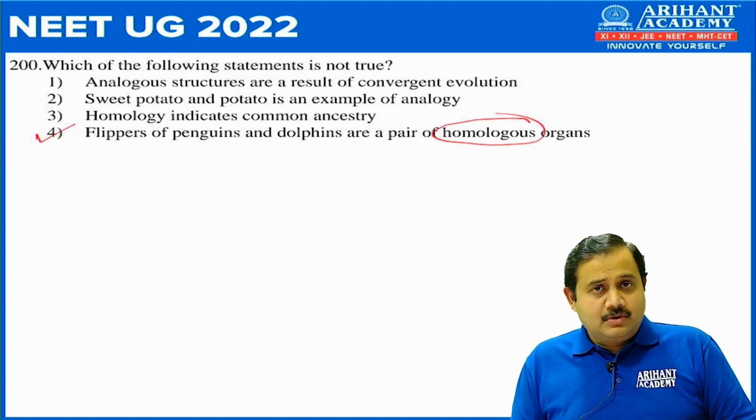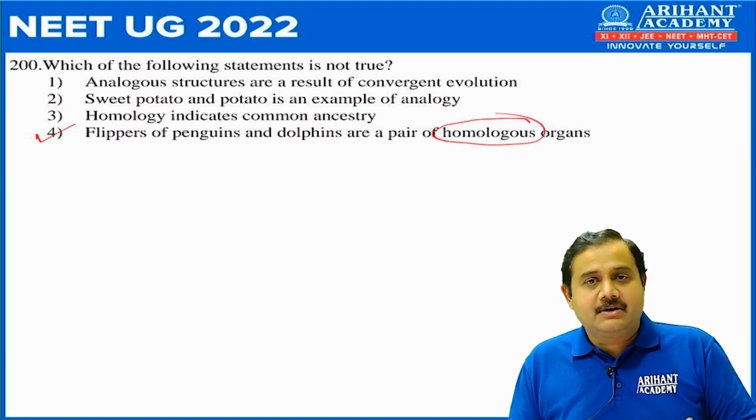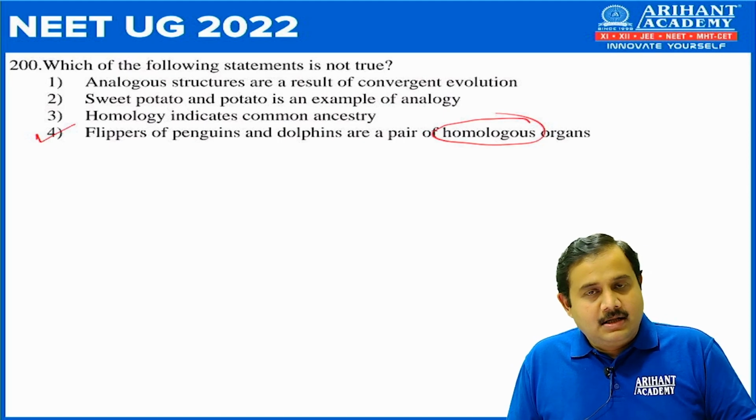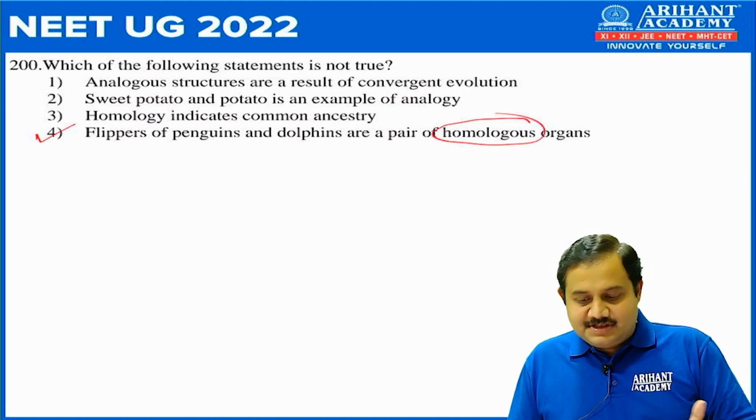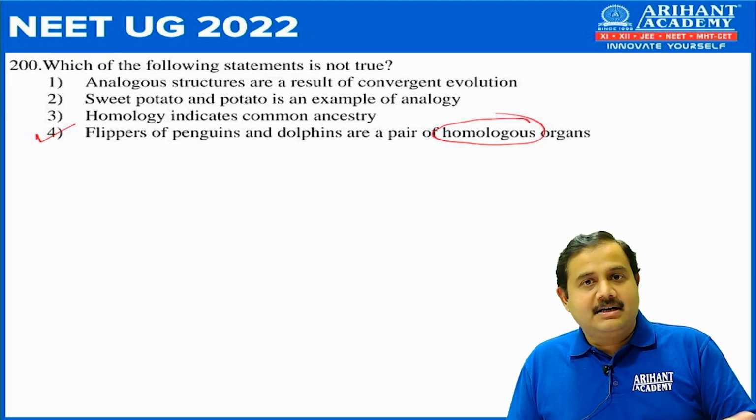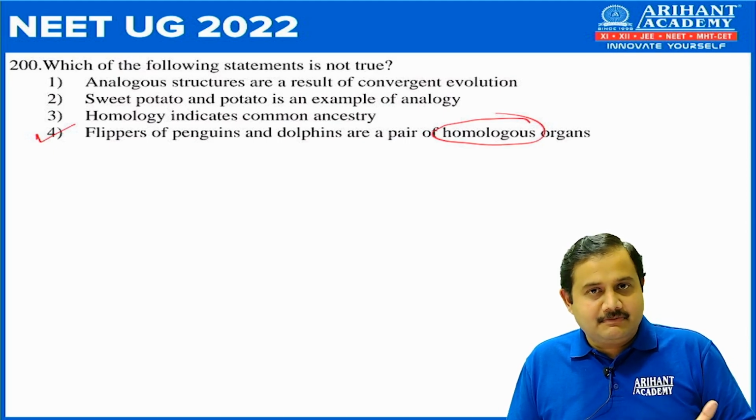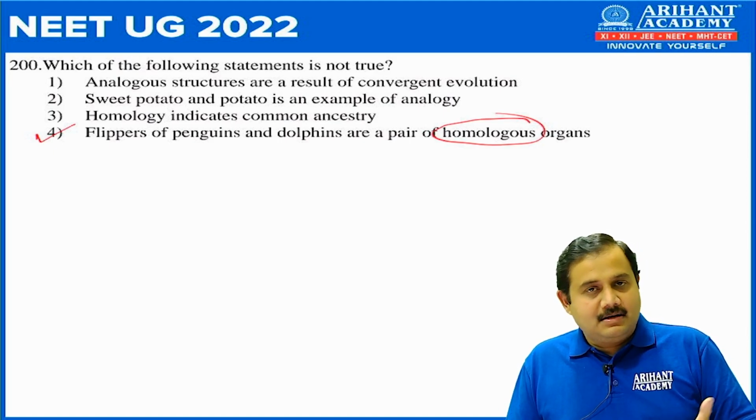Right? So this was the analysis of 50 questions of zoology. Compared to last year, I would say the paper was moderately difficult. I am comparing it with last year, but still it was manageable, and I hope you all have done very well.